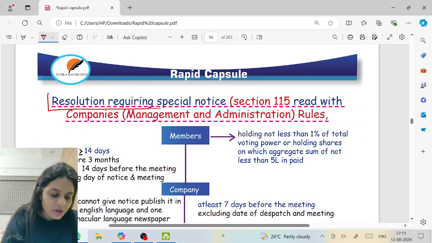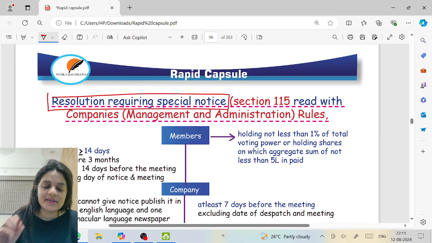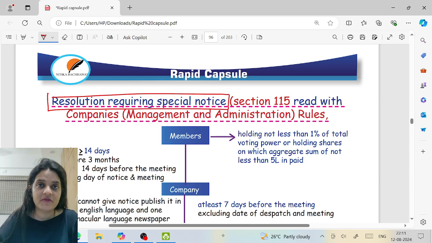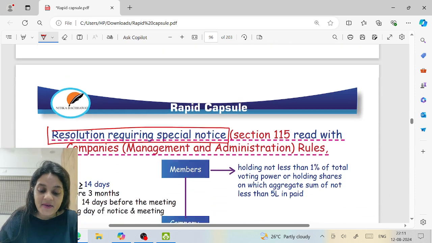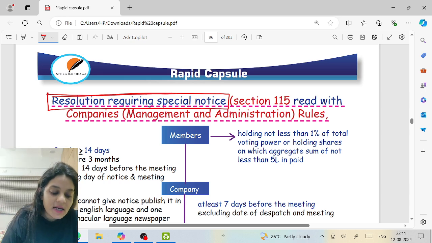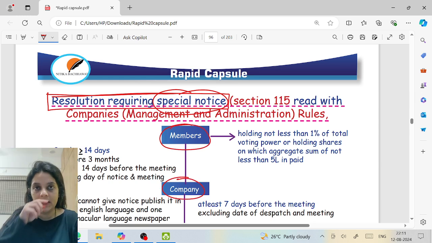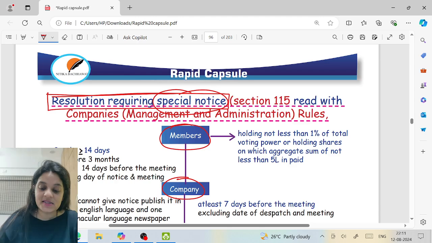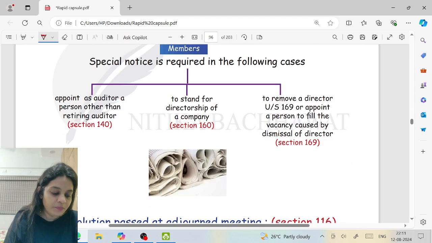Now, resolution requiring special notice, section 115. This is a little different. We have seen till now that every time notice is sent by the company to the shareholders. This is a notice which is sent by the shareholders to the company. This is only for these 4 businesses.